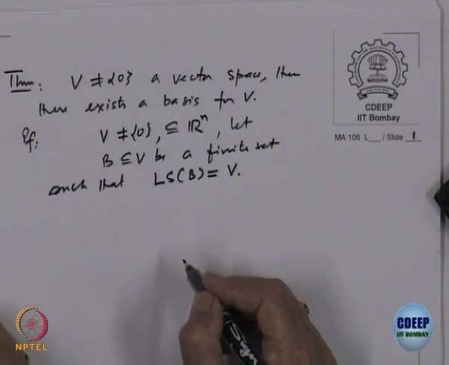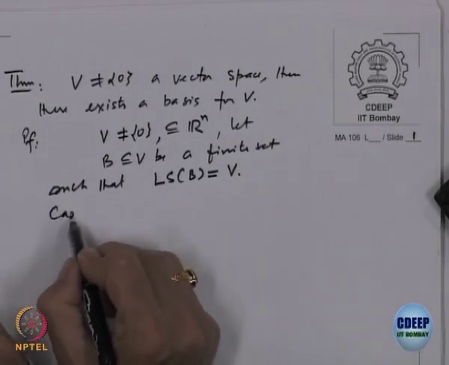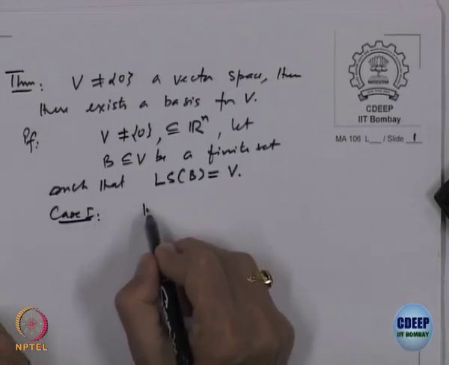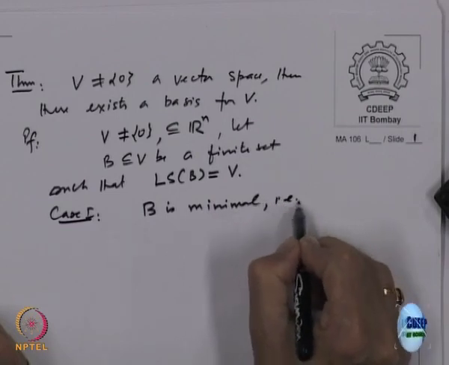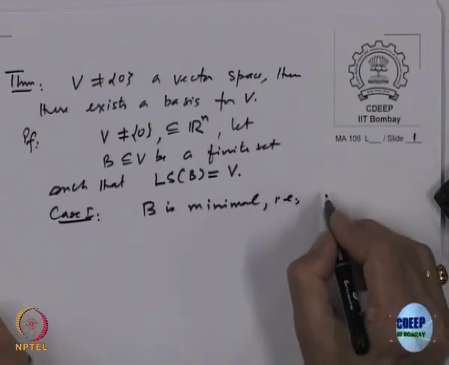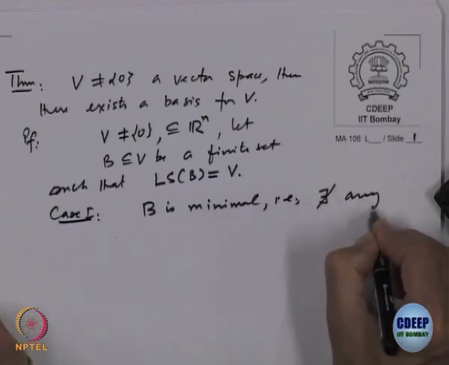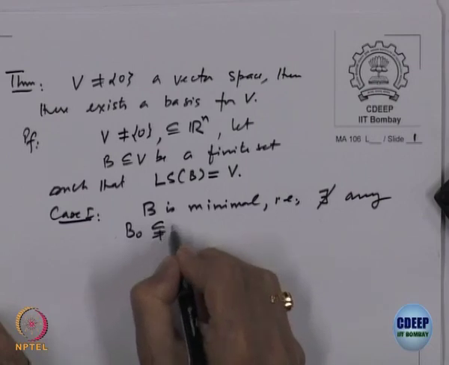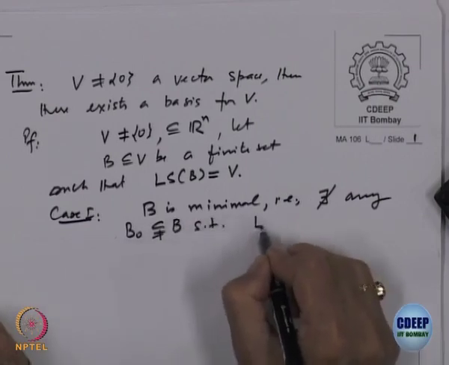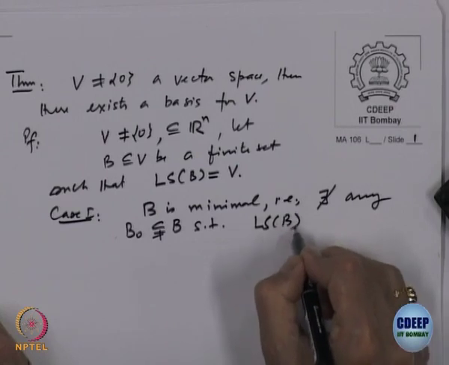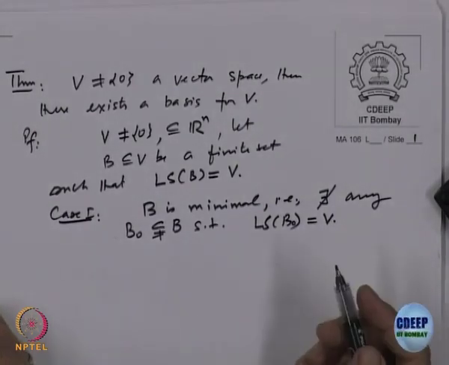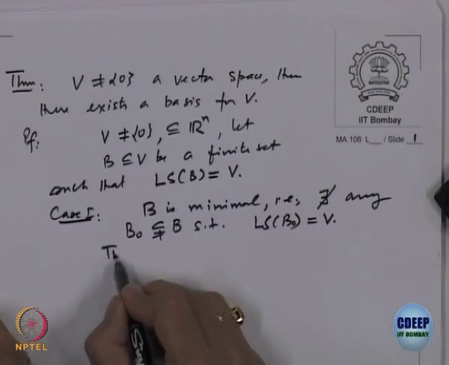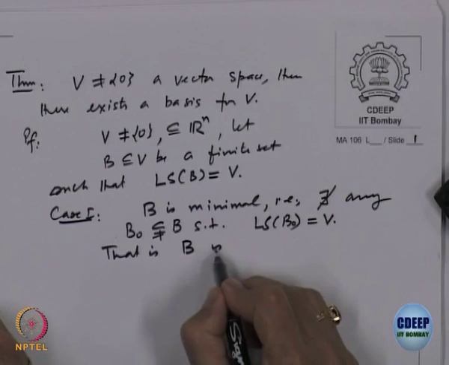What is the possibility? One possibility is case 1, that B is minimal. What does B minimal mean? There does not exist any proper subset B 0 such that the linear span of B 0 is equal to V. Then we are saying that this set itself is a basis, that is, B is a basis.